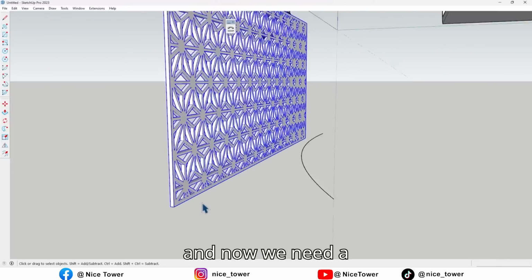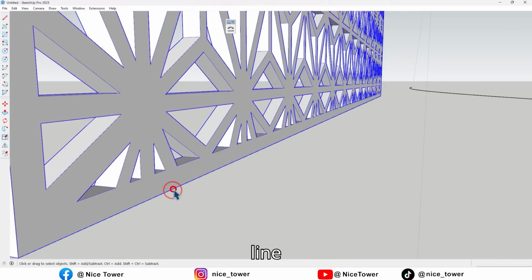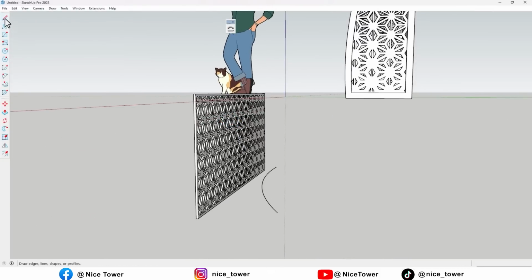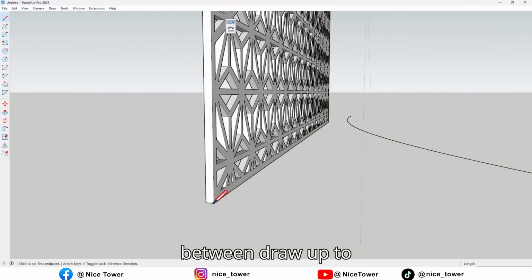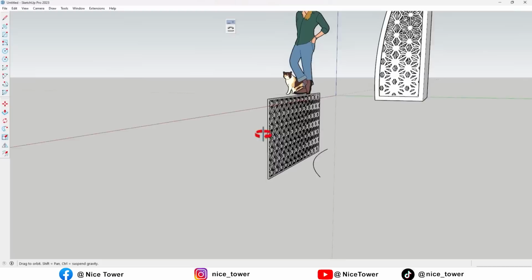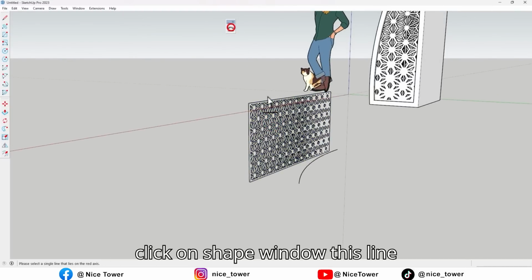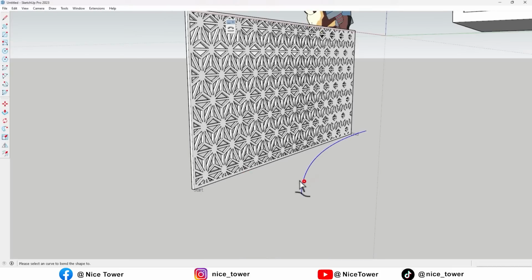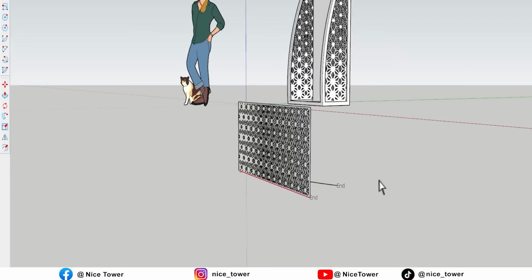And now we need a line. Let me draw up to here. And now click on shape bender, this line and this curve, and just enter.